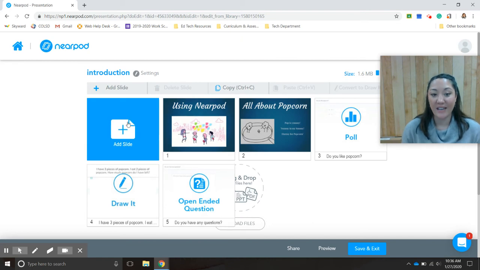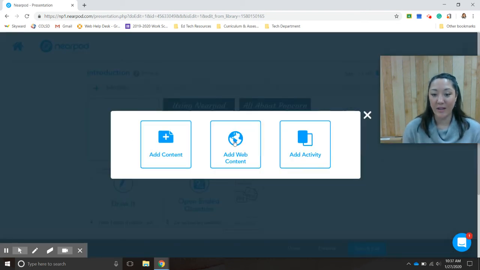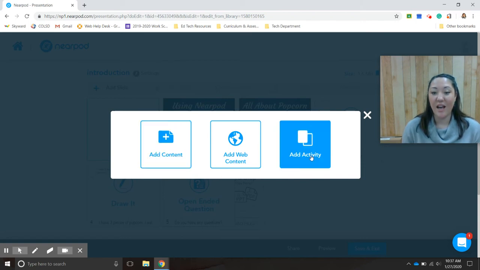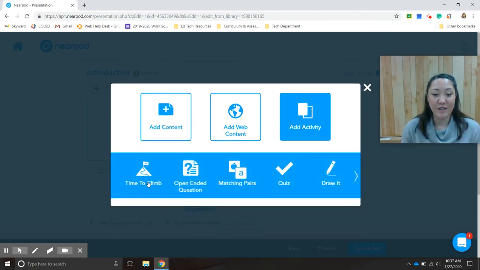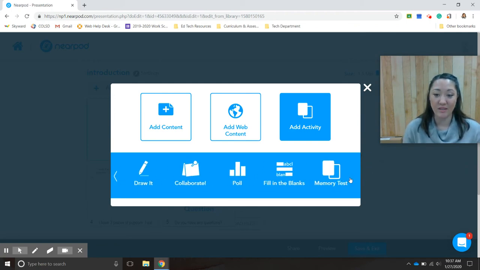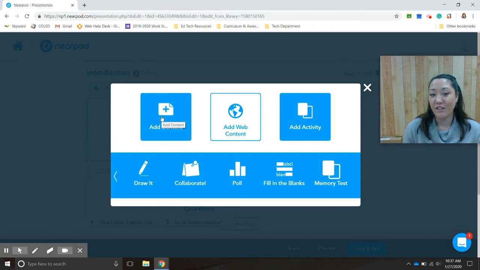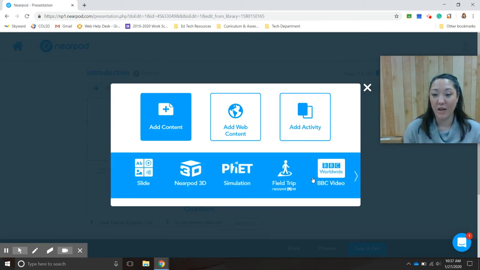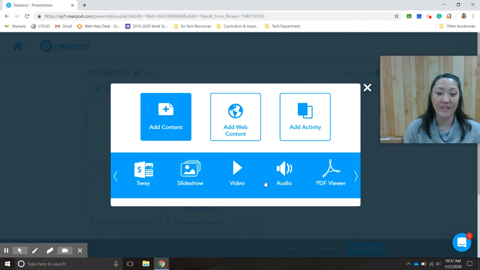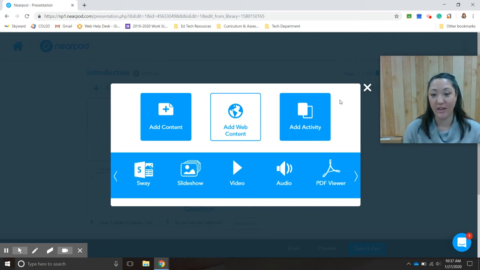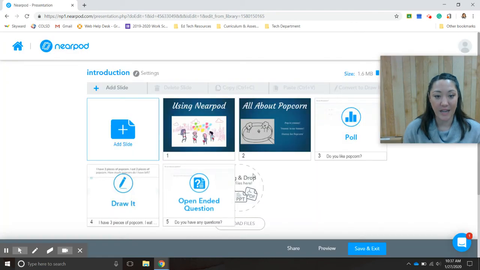If I wanted to add a new slide, I simply go here and add a slide and choose what kind of slide that I would like. Adding an activity, that's how you're going to get these open-ended questions, these quizzes, these drawing tools, a poll, some different collaboration styles. You can also add content from other web-based activities or platforms, or you can add different audios or videos right here.